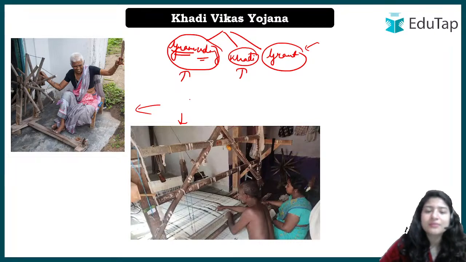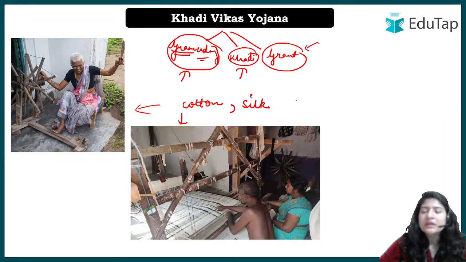So your Khadi can be made out of cotton also. Any fabric that is handmade is Khadi. It can be cotton also, it can be silk also. Now there are some other natural materials, as well as artificial fabrics, that have been included. All these come under Khadi, and we are focusing on their Vikas, their development.